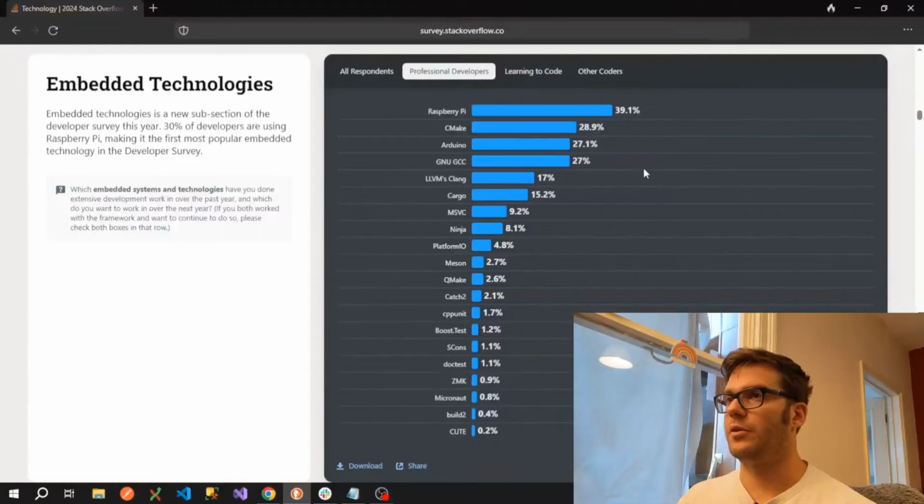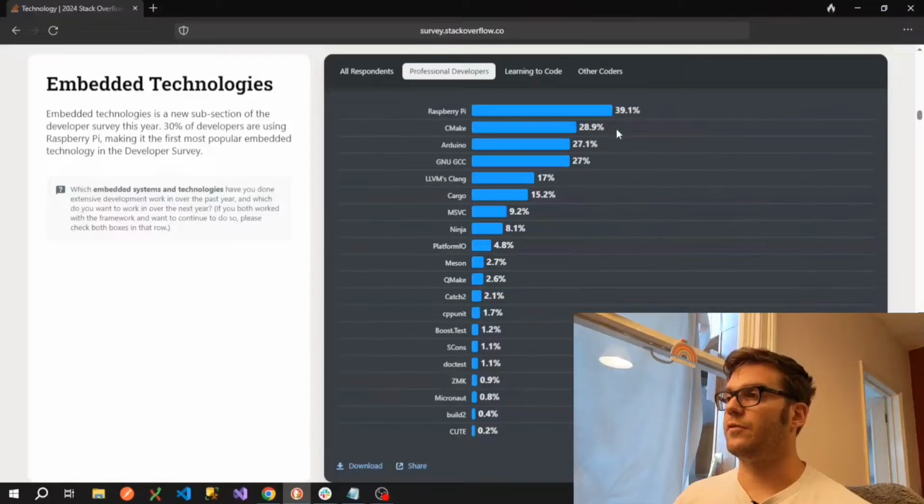I don't think it's very common that you would use these kind of embedded technologies in your day-to-day role as a software developer, but software developers are the type of people that would buy a Raspberry Pi and install it to create some sort of home network or tinker with other things at home. So I'm guessing that's why that's so high up on the list there, but it doesn't actually say whether the usage was in a professional context or not. So they may be professional developers, but just using these technologies as a hobbyist in some cases.